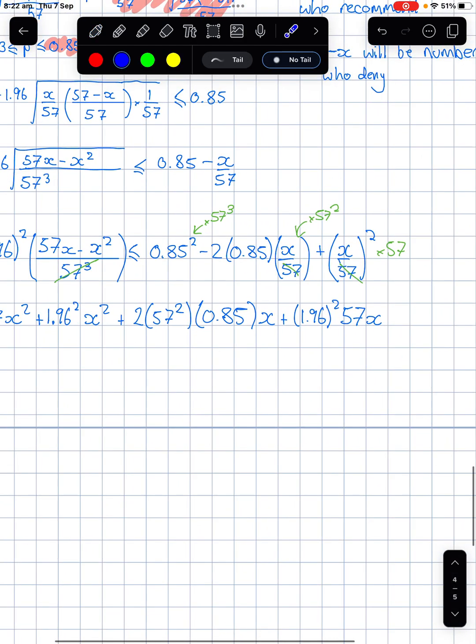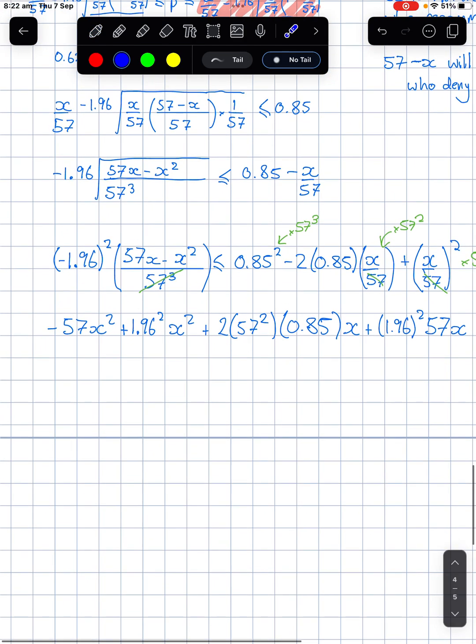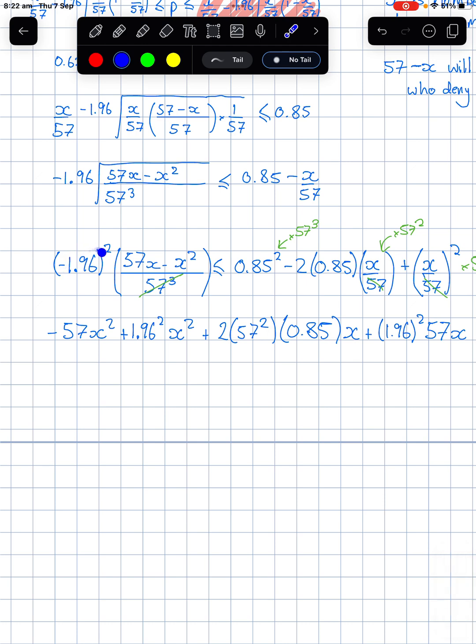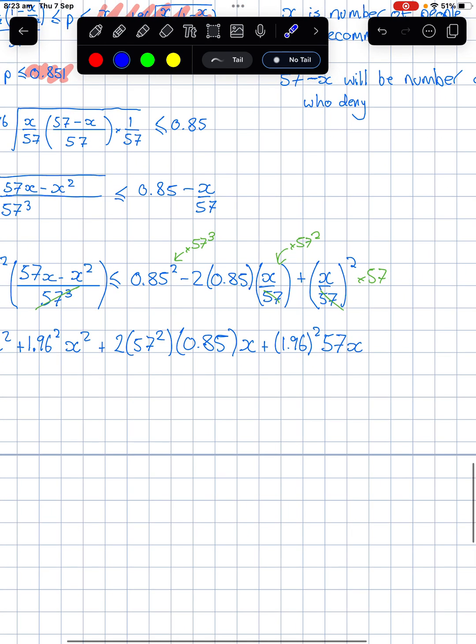So that's got rid of this value here and this value here. Now this squared at the start means that that's going to be positive. That's why I've just changed them to positives as I've gone through.